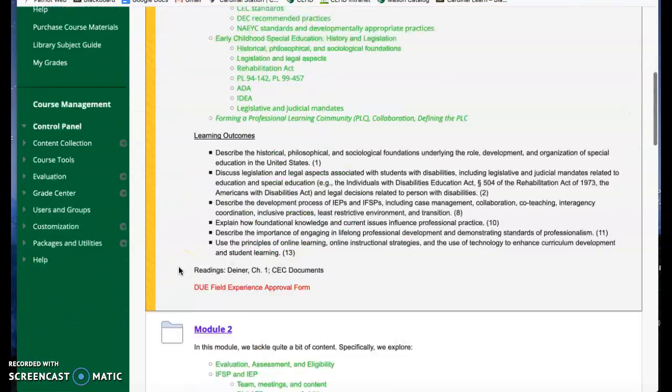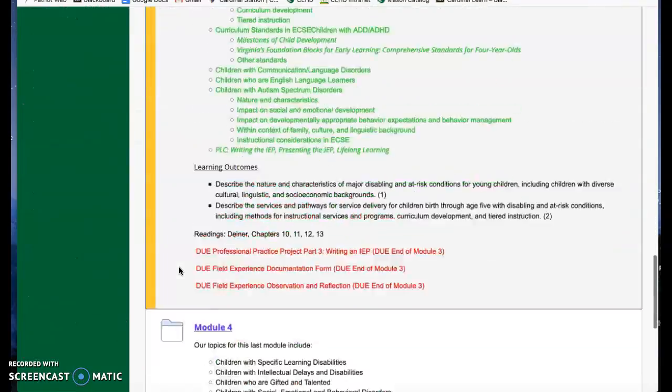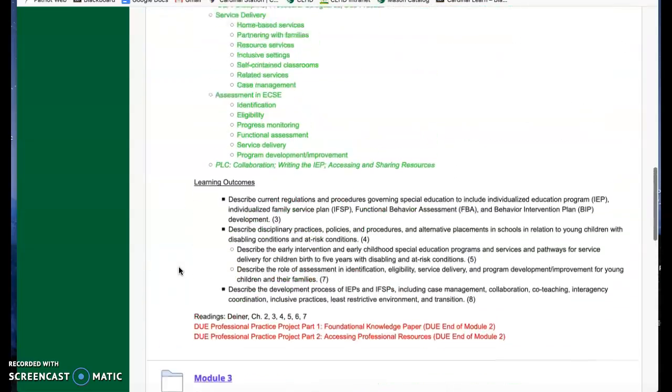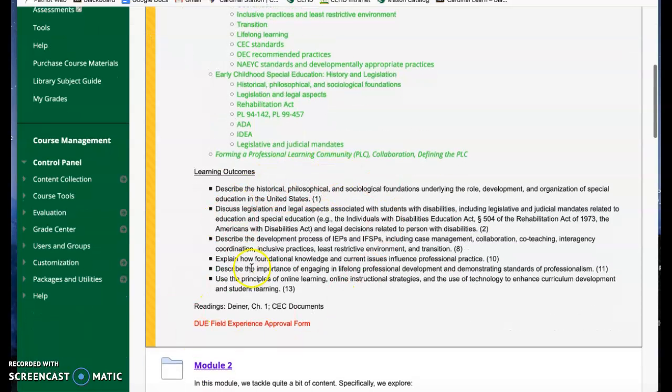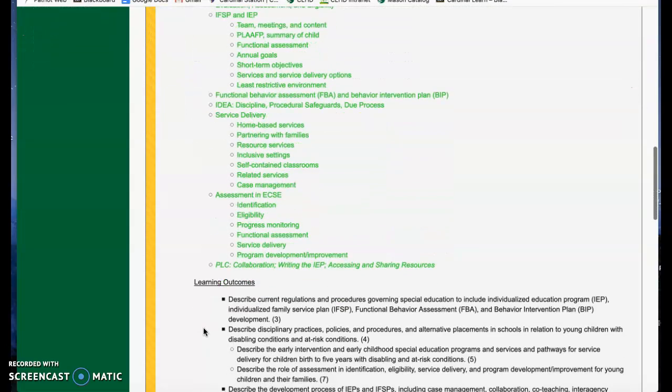So there's Module 1, Module 2, Module 3, and Module 4. These are folders of information for each module. On the front of the folder, I put the topics from the syllabus, what we're going to be talking about, what the course objectives are that we're going to be covering, what your readings are, and then what's due. And I have that for each of the modules.